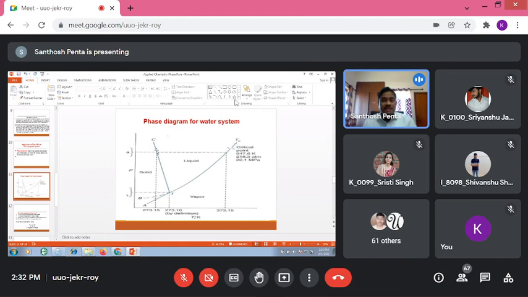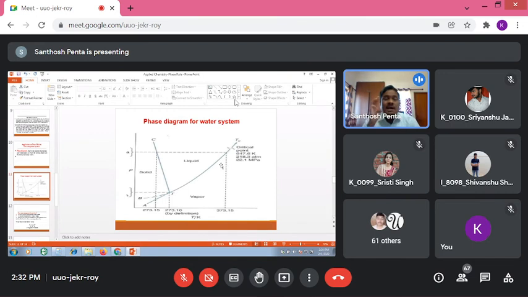Then similarly, here CTB is there. Here you can keep it B. So CTB, this area, this place is occupied with liquid. See, here it was mentioned liquid. Then similarly, ATB. Here you have to keep B. So ATB, the area below that, or otherwise that place, is occupied with vapor.